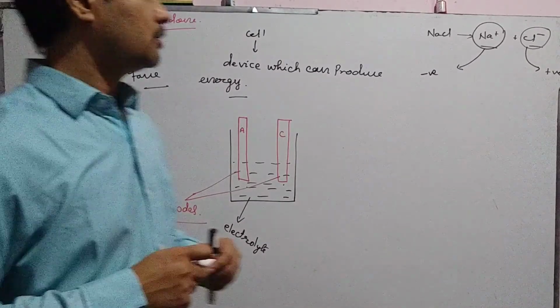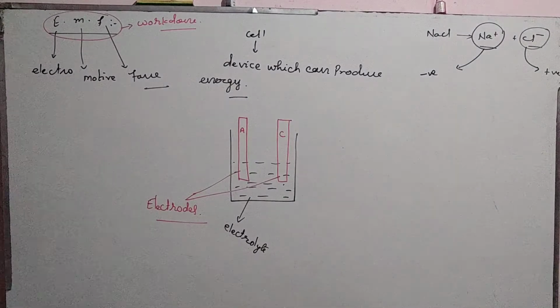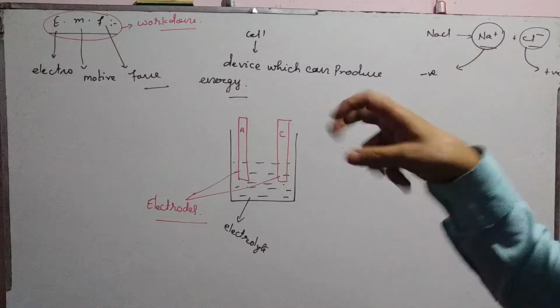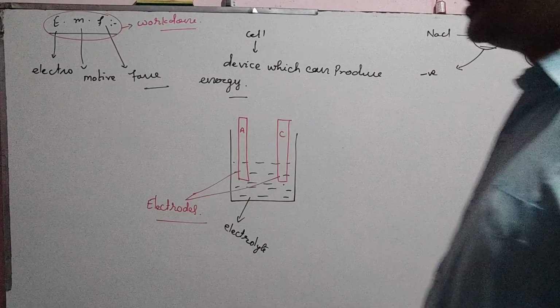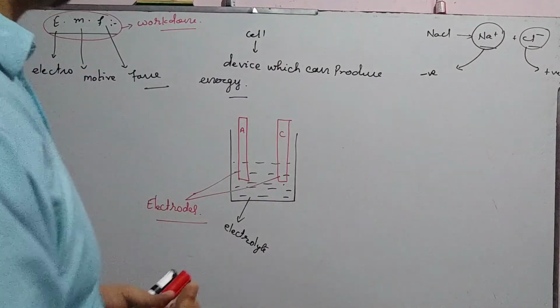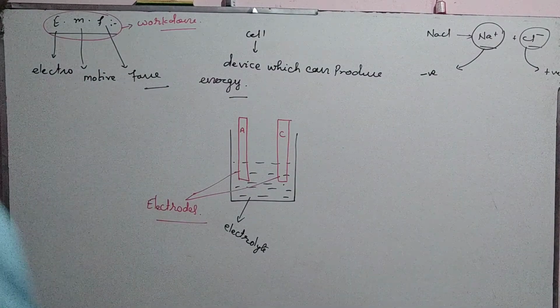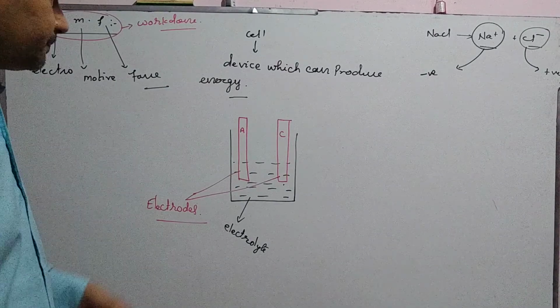That means transfer of electron occurs through these metal rods. Either these rods provide electron or electron deposited, electron comes on these rods. So they are called electrodes.